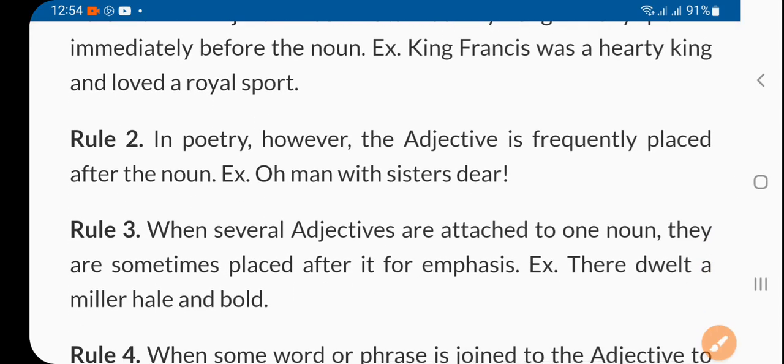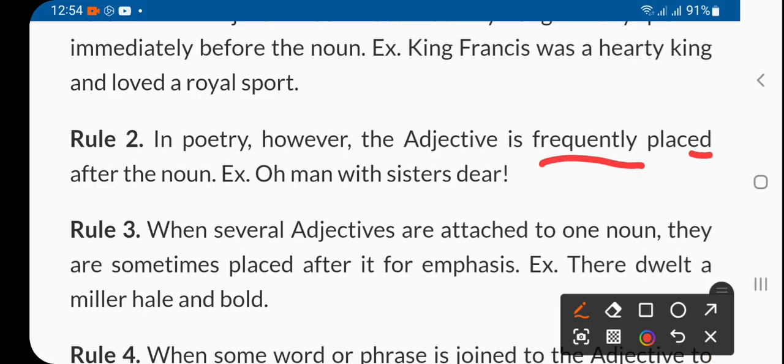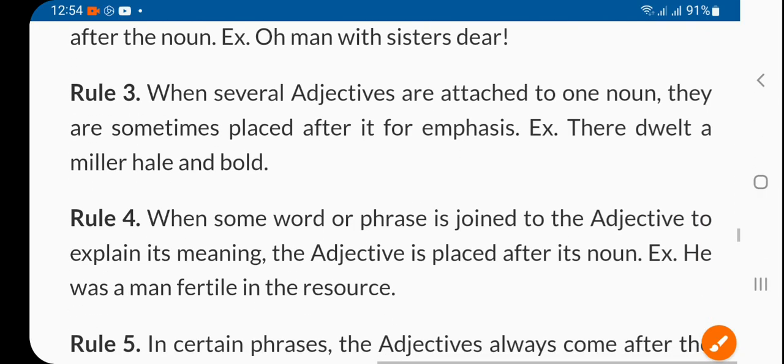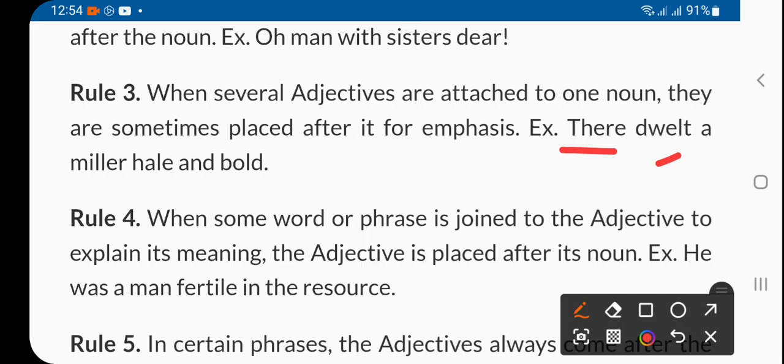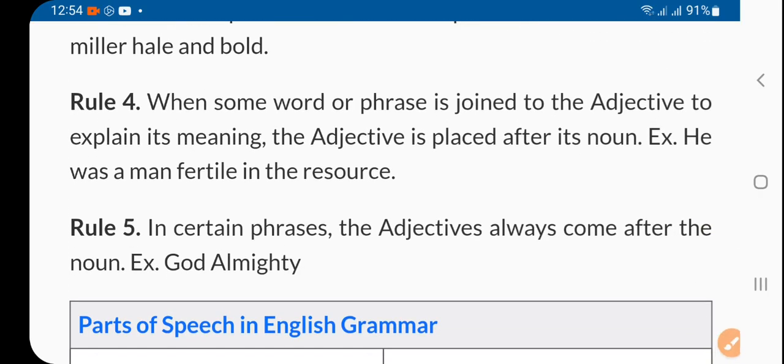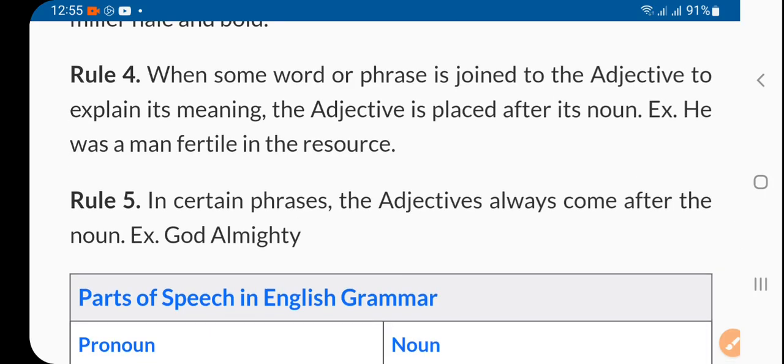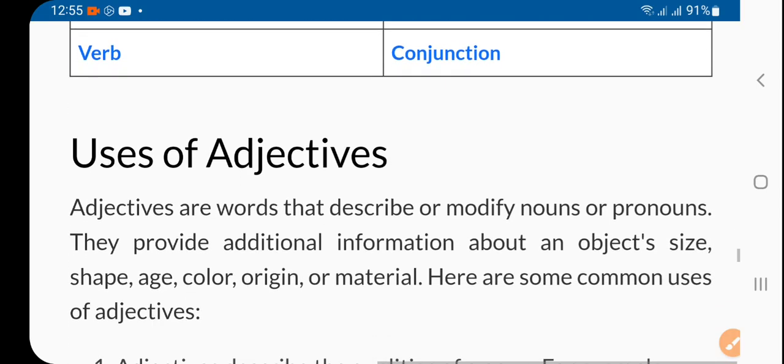Number two, rule of poetry. In poetry, however, the adjective is frequently placed after the noun. When several adjectives are attached to one noun, they are sometimes placed after it, for emphasis. There dwelt a miller, hale and bold, right? When some word or phrase is joined to the adjective to explain its meaning, it is placed after the verb. He was a man fertile in resources, something like that.